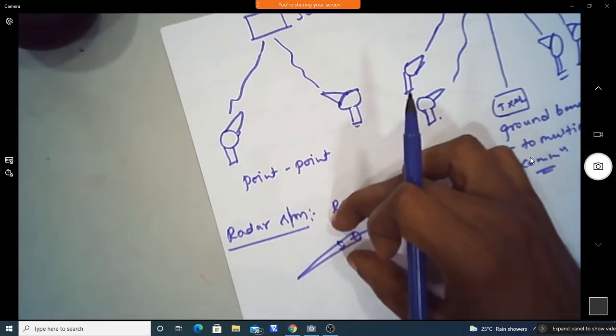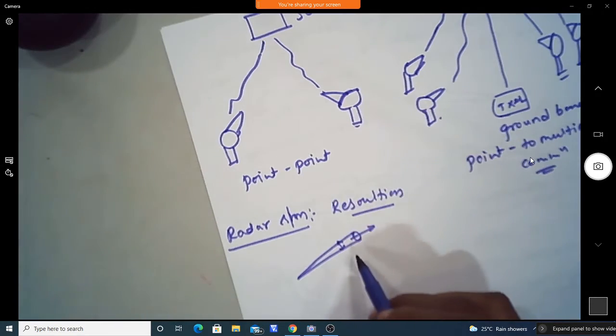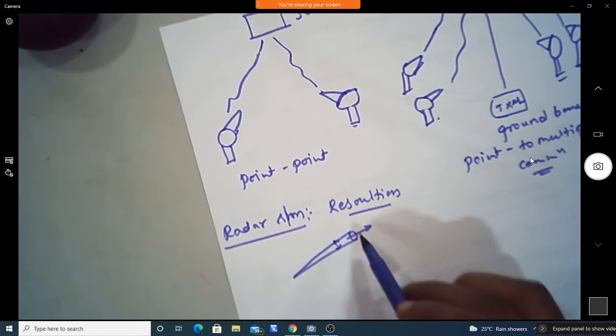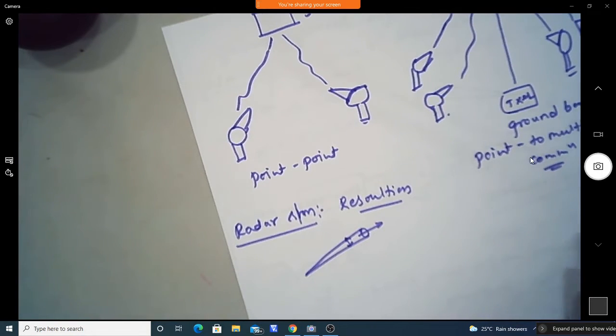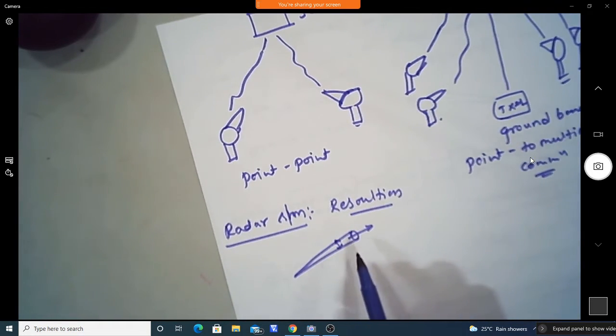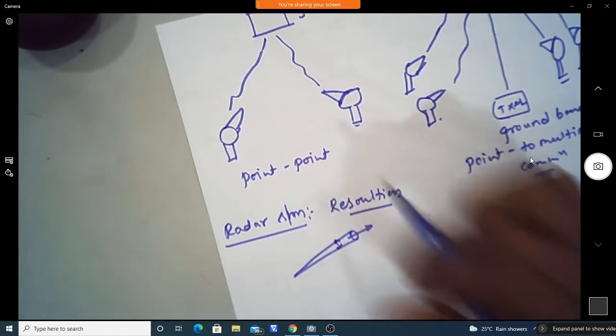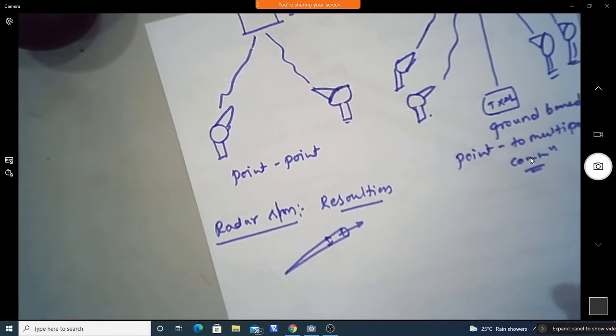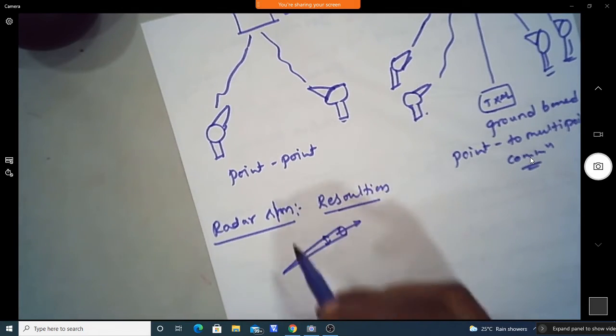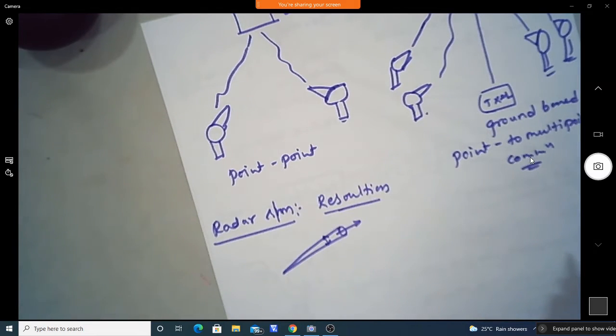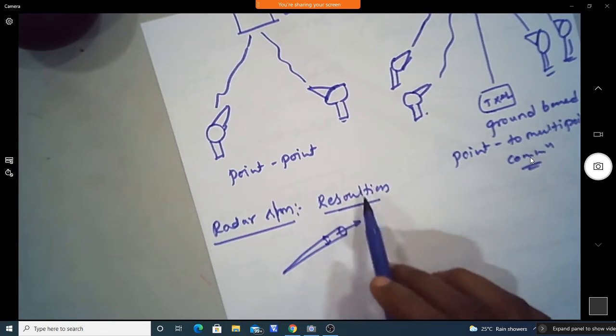If the beam width goes on increasing, energy dispersion will happen, so that we cannot send it in the intended direction. If the beam width is narrower, then the directed energy will be more. If your beam width is higher, then the energy is going to disperse. That's why this is very important in radar systems, where we need to send the energy to a particular point. So that is called resolution.